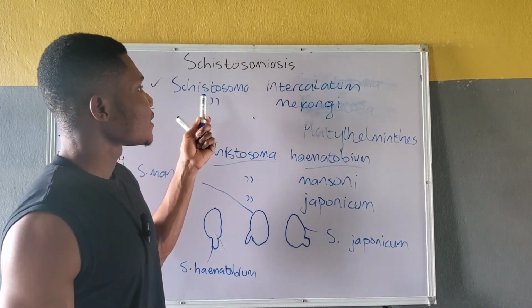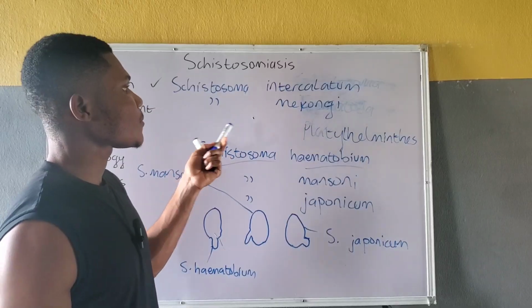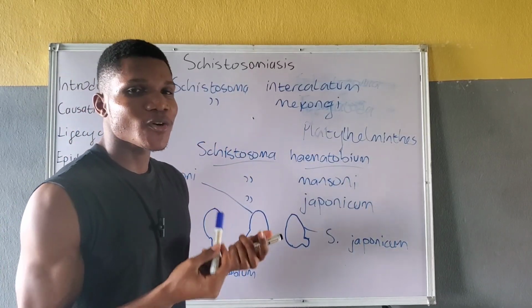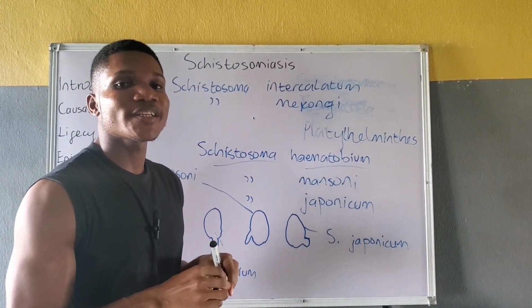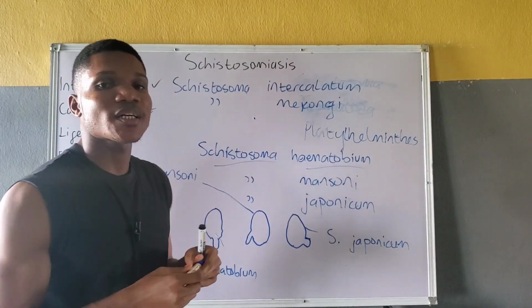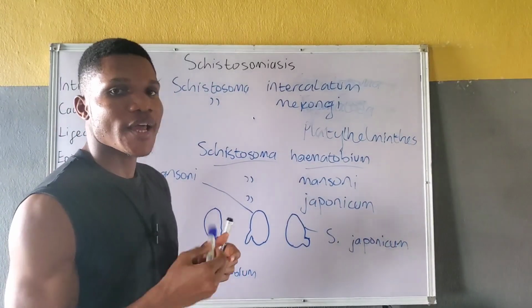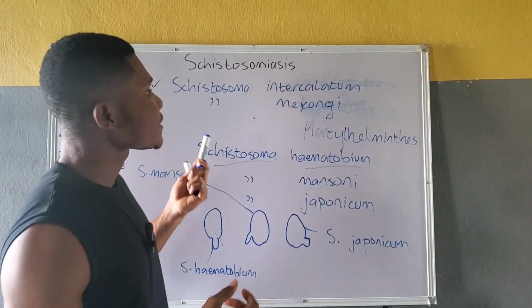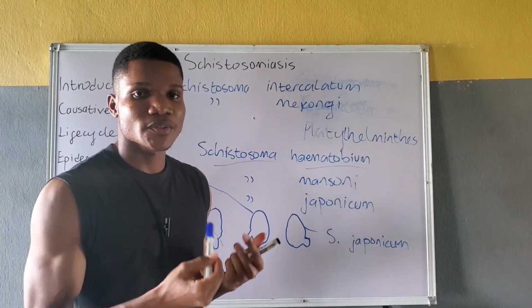These species are less common, but they are also clinically relevant in some specific regions, such as northern Cambodia, Laos, etc. So this is basically about the causative agents of schistosomiasis.